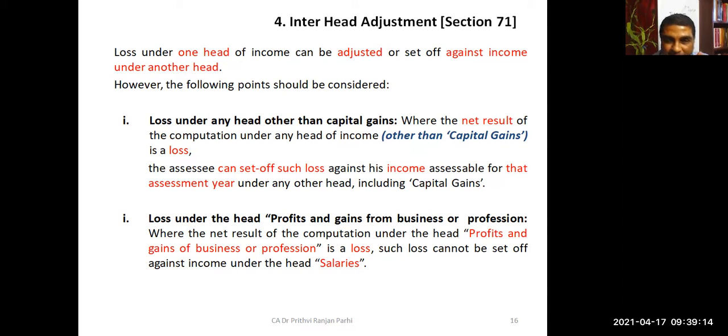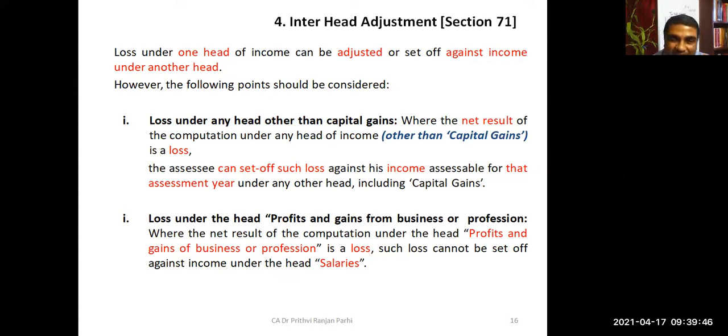Understood? Again, I repeat. When there is a loss under any head of income other than capital gain, that means I am talking about non-capital gain loss, it can be set off against the income assessable for that assessment year under any other head, including capital gain. That means if there is some house property loss, that can be set off against salaries.